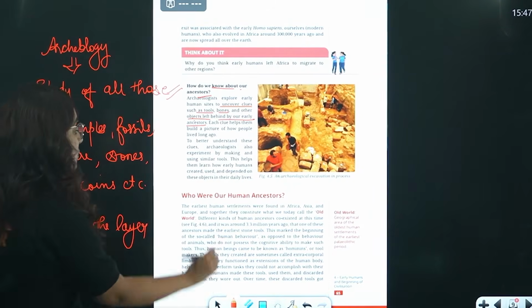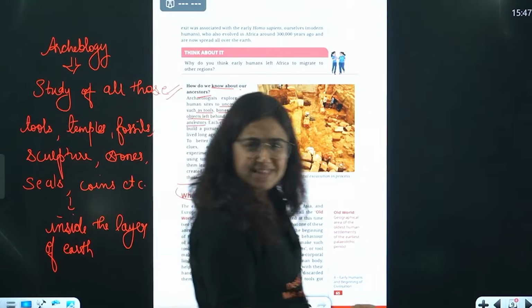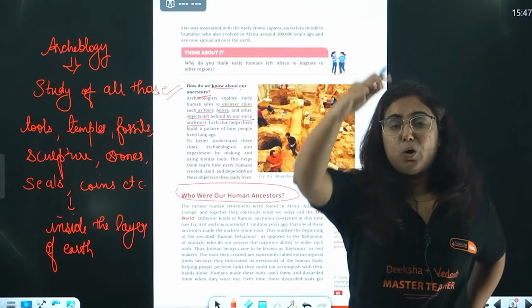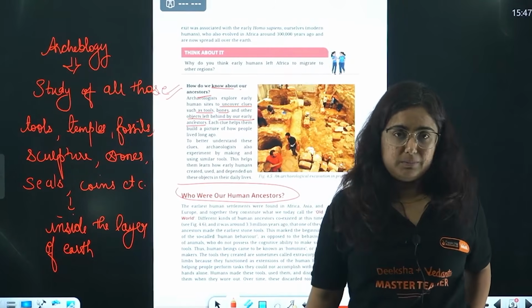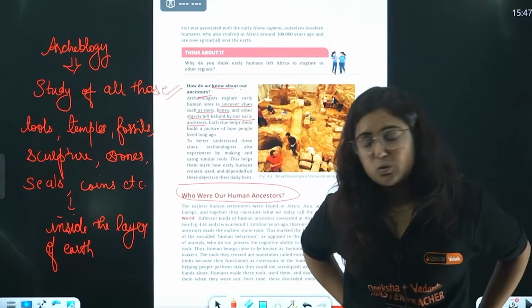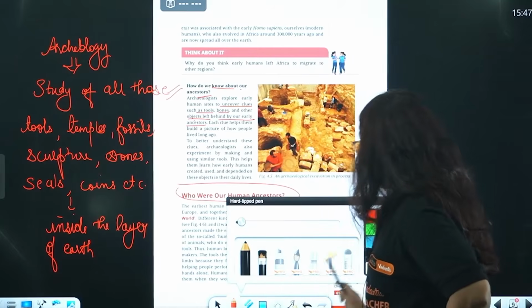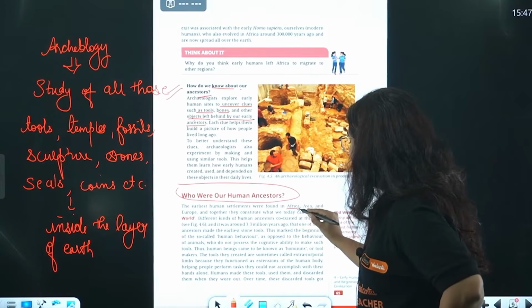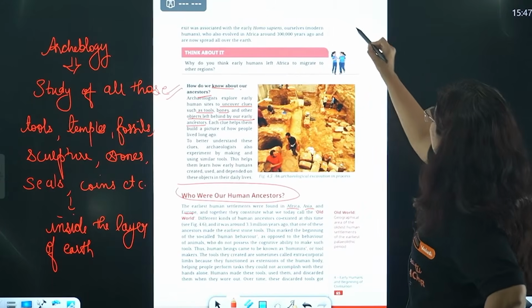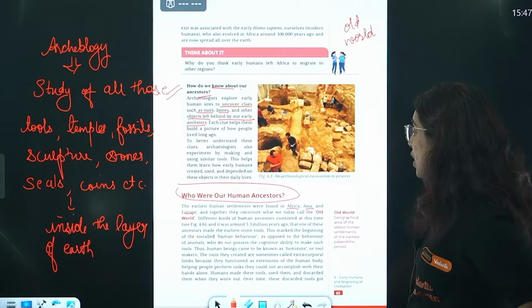Not yet done, because who were our human ancestors? Who were the ancestors? Now the question is this. You just told us that Homo erectus was one ancestor, ma'am. But there might be someone before Homo erectus too. Yes, exactly. So beta, when we talk about the earliest human settlement, they were found in Africa, Asia and Europe. This world is actually referred to as the Old World.